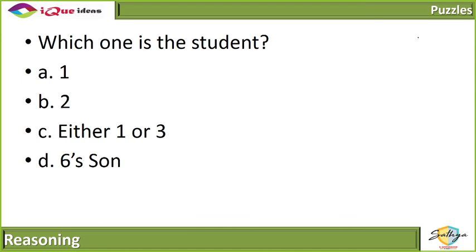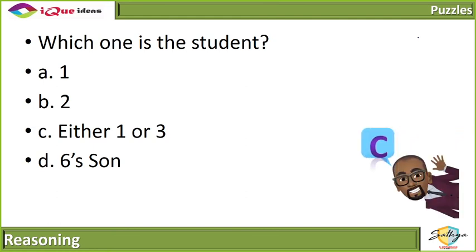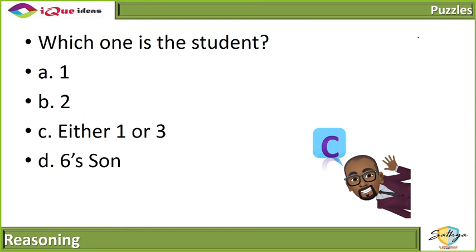Which one is the student? Again, very clear. At the last level, we don't know which one is the engineer and which one is the student. It could be 1, it could be 3. So the best one to mark is either 1 or 3. And you cannot mark 6 is son, because if 3 is a female and turns out to be the student, it could be 6's daughter as well. So we can't make any assumption there. So the safest answer to mark is either 1 or 3.